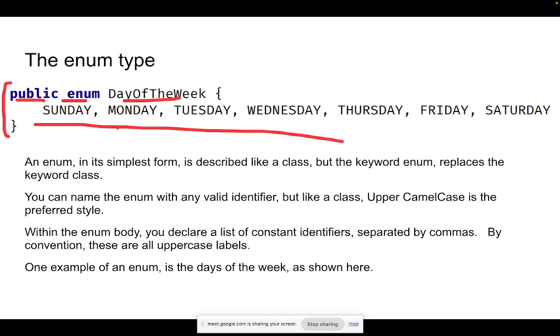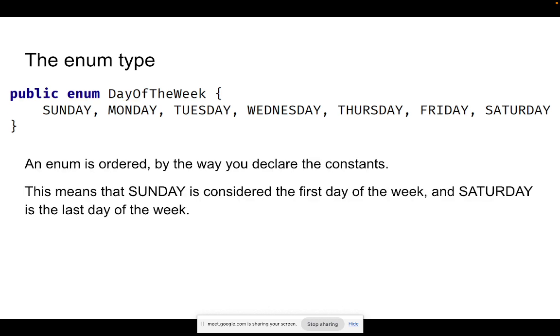Here order is pretty much important. I can't change any of the order, I can't remove anything, I can't add anything in this case. So once it is created, it is considered a constant value, you can't change it. And obviously the index starts from 0, 1 and so on. So it is ordered, and it's a constant that you are declaring. In this case, Sunday is considered the first day of the week, and Saturday is considered the last day of the week.